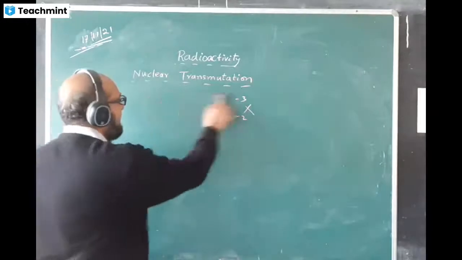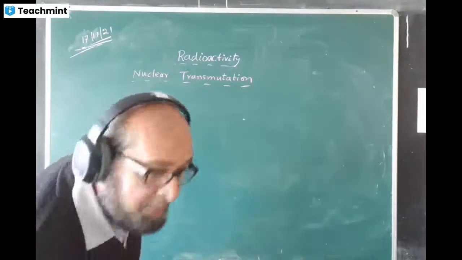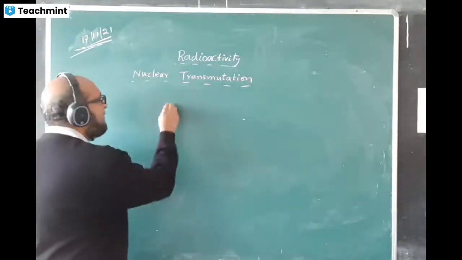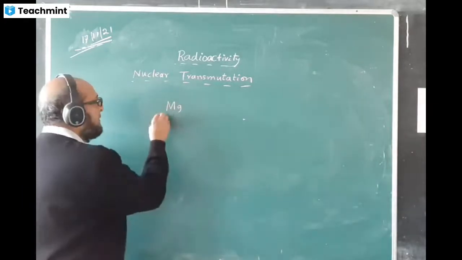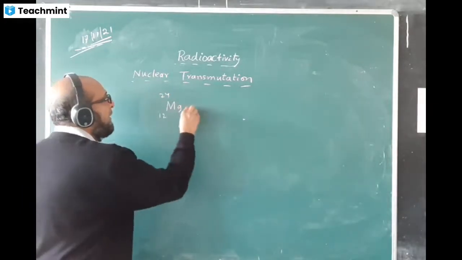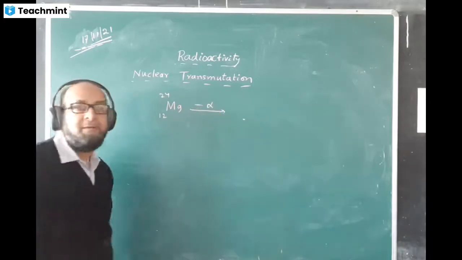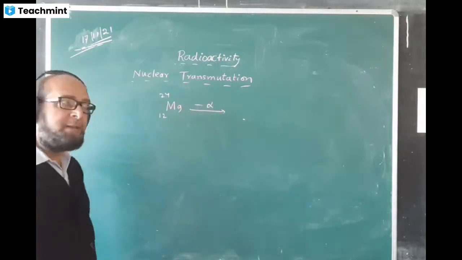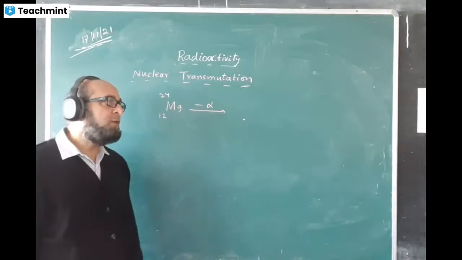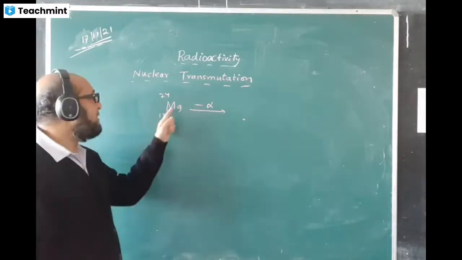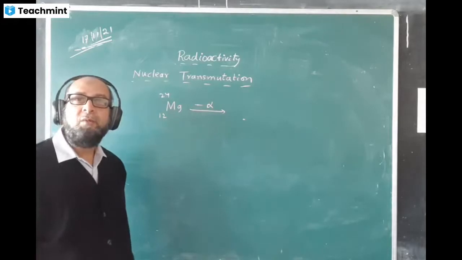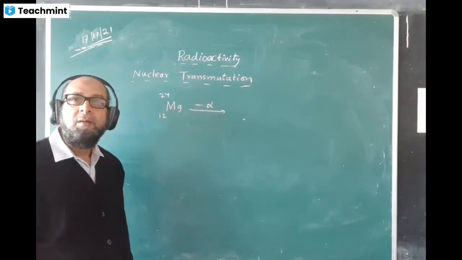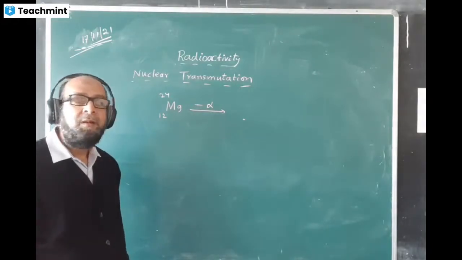Okay? Yes. Now suppose I will be writing one element, magnesium, from the periodic table in chemistry. This is 12 and this is 24, and it is emitting an alpha particle. Can you tell me the answer? What answer do you expect? Magnesium 12, 24 is emitting an alpha particle. What answer will come now? 8, I think.